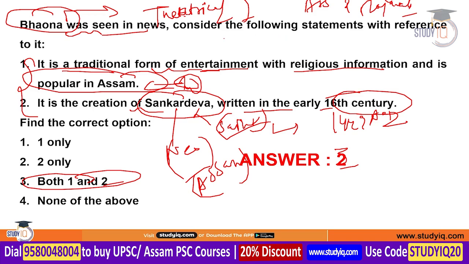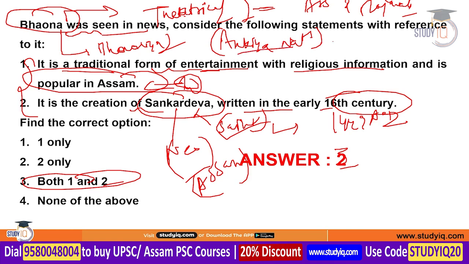Bhavna is a theatrical performance which is performed sometimes in the monastery also. Also, you can remember that the actors who perform this Bhavna are known as Bhauriya. The plays of Bhavna are also known as Ankiya Nats, and the performance of Ankiya Nats is known as Bhavna.